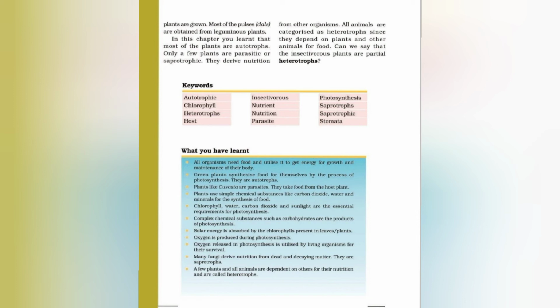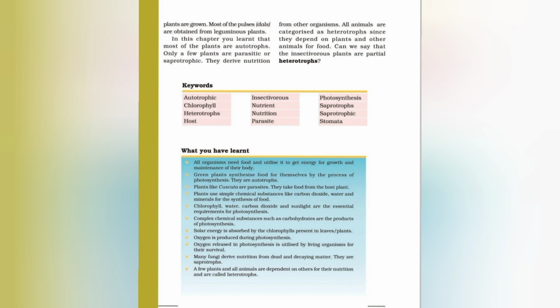So students, we have studied nutrition in plants. Nutrition means the process of taking in food by an organism and its digestion, absorption and utilization by the body. Then we have studied the different modes of nutrition in plants. For example, autotrophic, that is green plants, then heterotrophic, for example animals and non-green plants, and a special mode also, like insectivorous plants that eat insects for fulfilling nitrogen requirement.